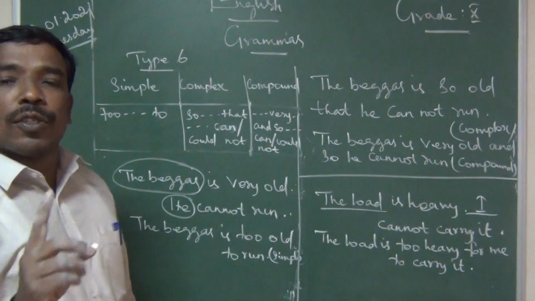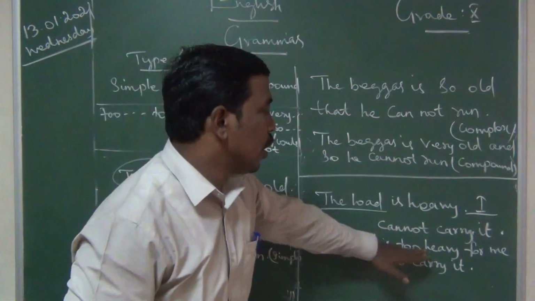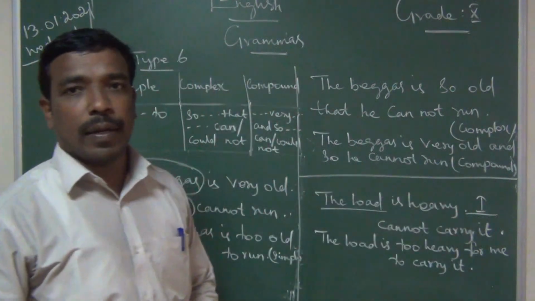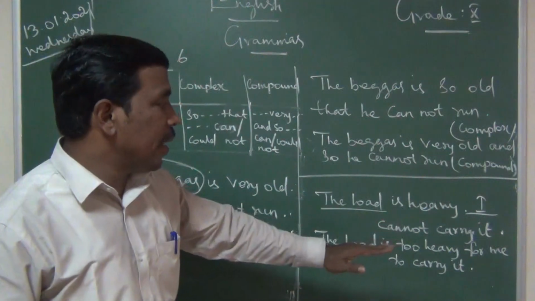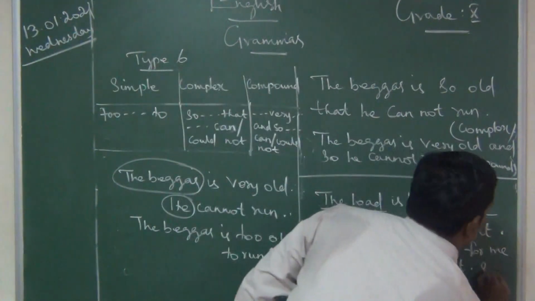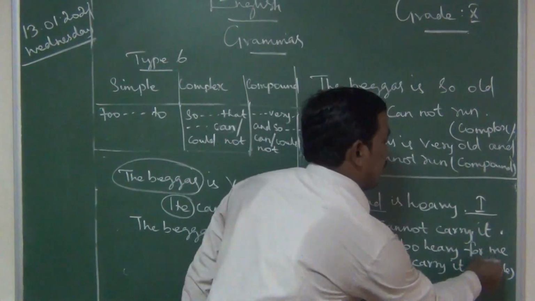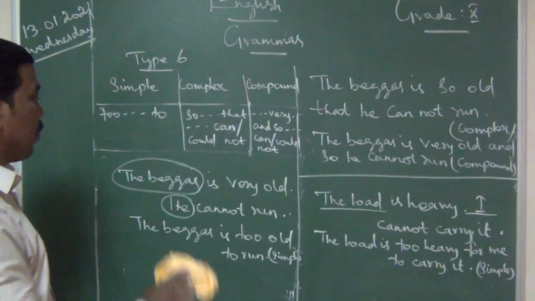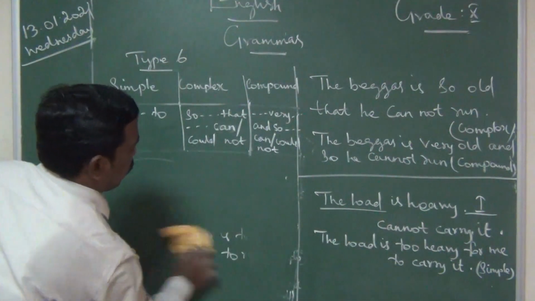If the subjects are different, how we should change it, okay. The load is too heavy for me. If it is he, we should write him, okay. For me to carry it. This is a simple sentence, okay. Only two ways are there. Both subjects are same, both subjects are different, okay. Like that we should write, okay.